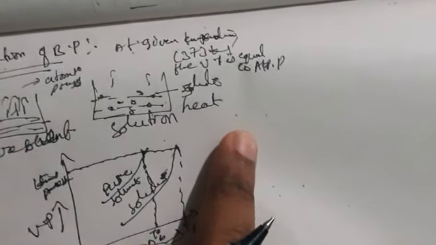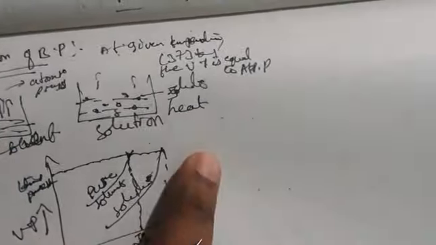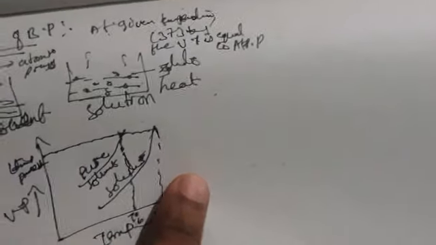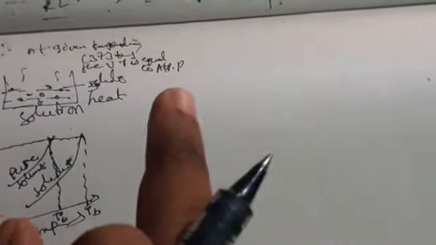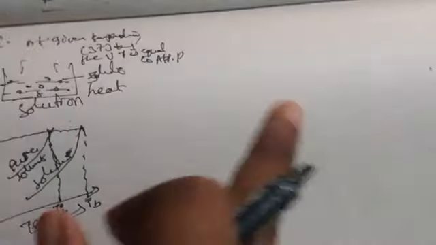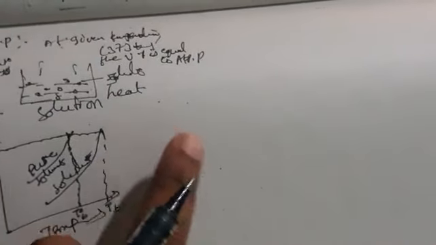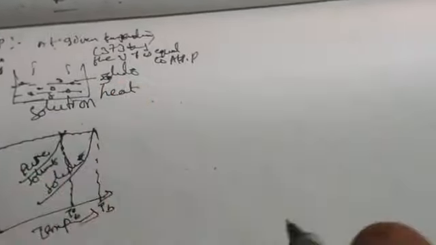If you add any sugar or salt to the water, the sugar and salt molecules are going to trap the solvent molecules. When you drink water with sugar added, it will be sweet in taste; if you add salt, it will be salty in taste. So the solute molecules are trapping.